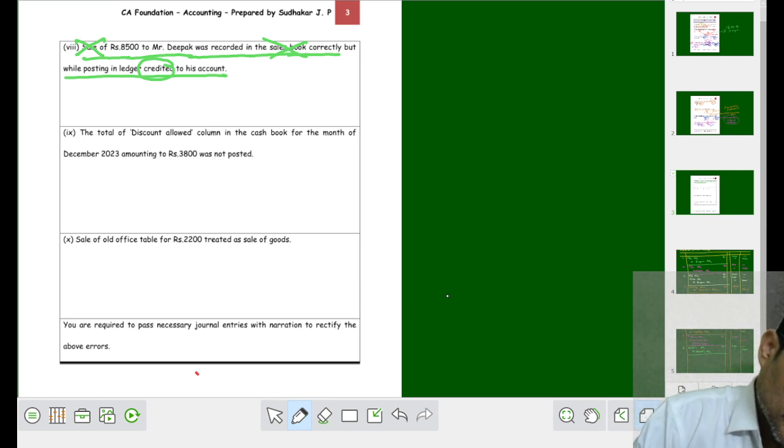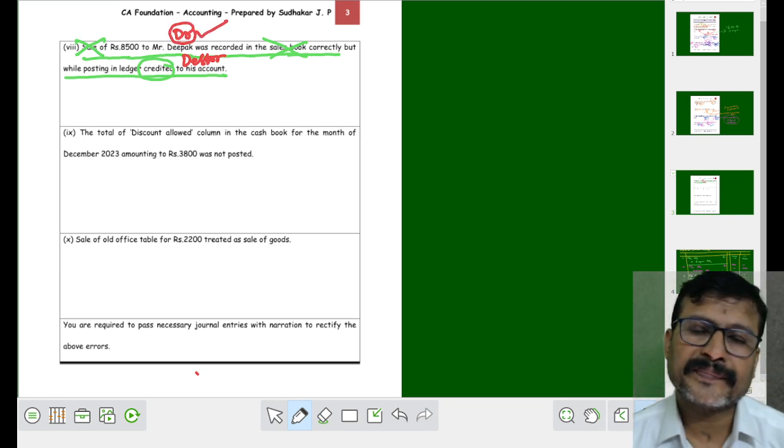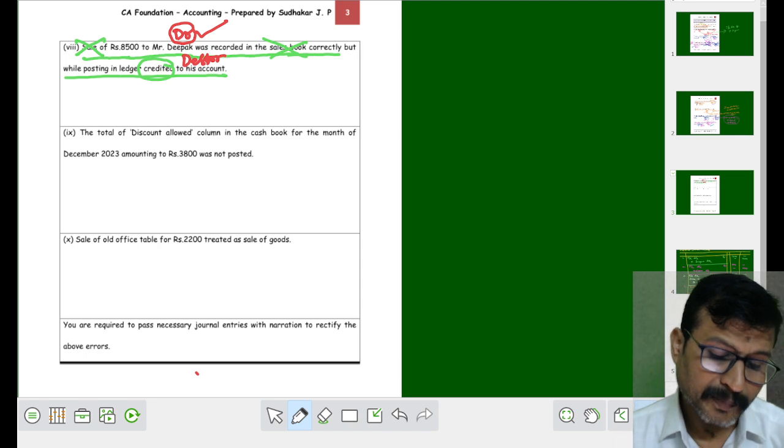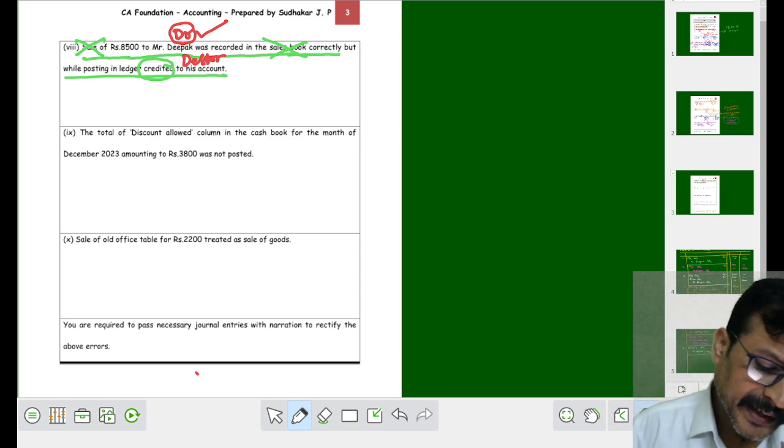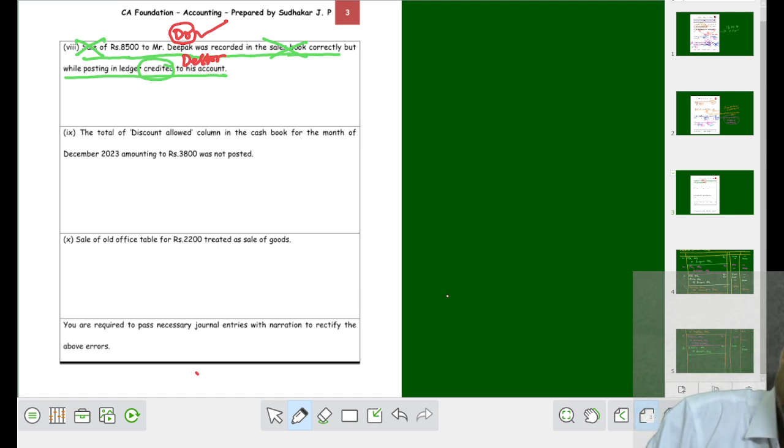When you sold goods to Deepak, Deepak is your debtor. Who is Deepak? Deepak is your debtor. Debtor increases, so the debtor is to be debited. But you have credited his account, that means Deepak's account. What you have done is wrongly credited Deepak's account.